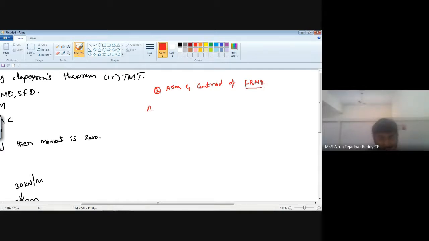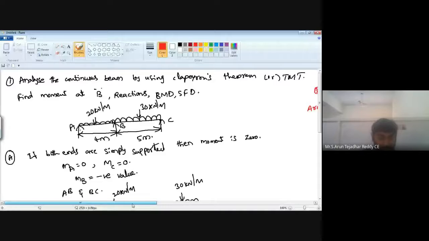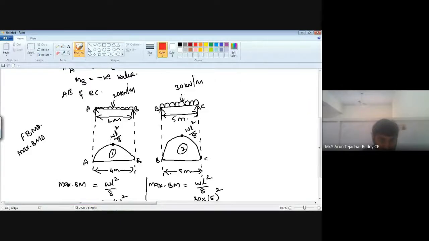First, to find out the first free bending moment diagram, we can say it as area A1. Next, if you take the second free bending moment diagram, this looks like a parabolic shape. And coming to the second free bending moment diagram, it is also a parabolic shape.